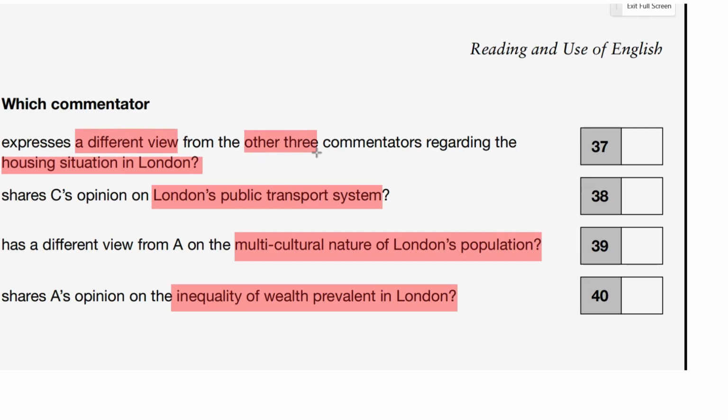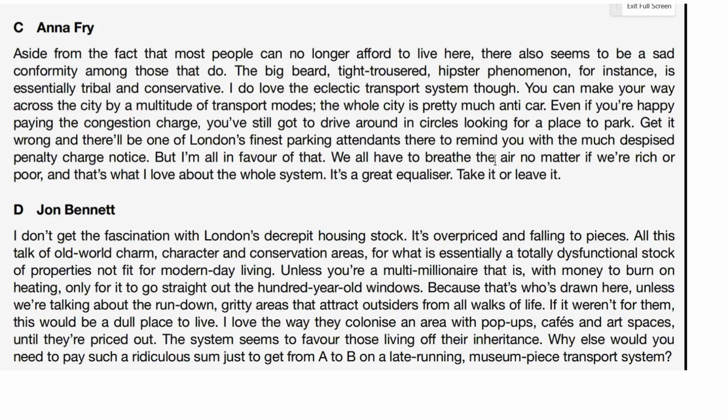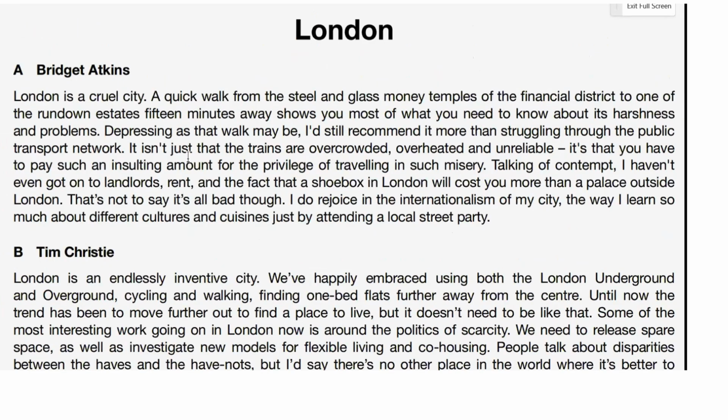So we're just looking for one who says something completely different to the other 3. Let's remove this part first. We're looking for the housing situation, and let's look at A first and see what A talks about in relation to housing in London.